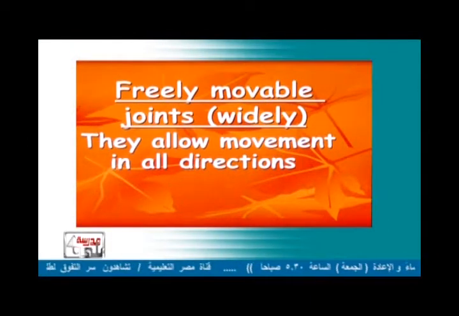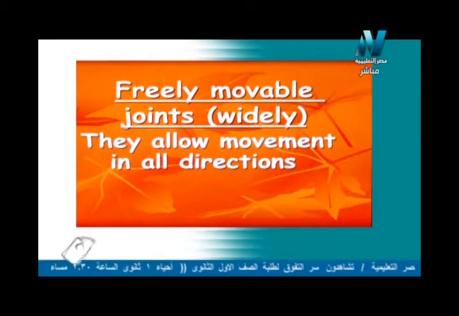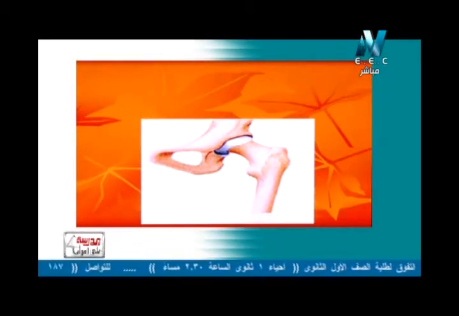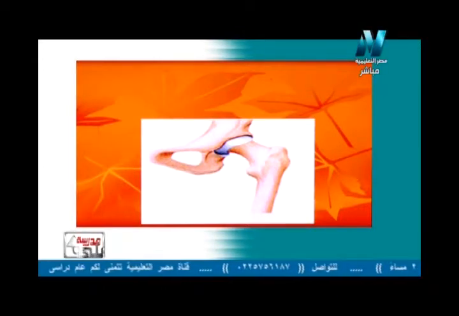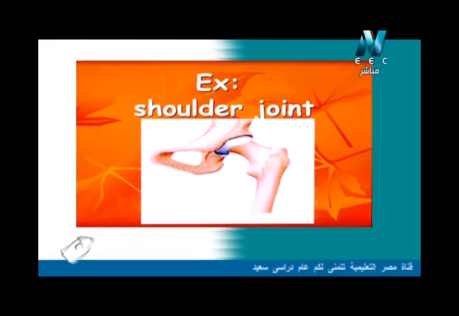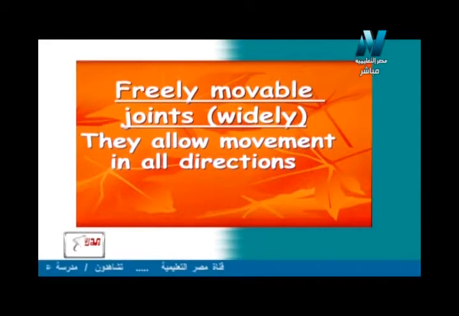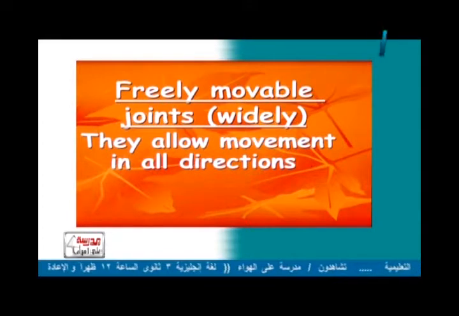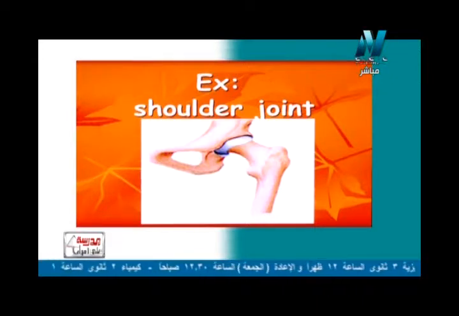They allow movement in all directions, such as the pelvic joint, or thigh joint, or also the shoulder joint. The thigh joint and the shoulder joint have almost the same structure. They are called widely movable joints, or freely movable joints, because they allow movement in all directions. That's why we call it a widely movable joint, because I can move this joint in all directions.